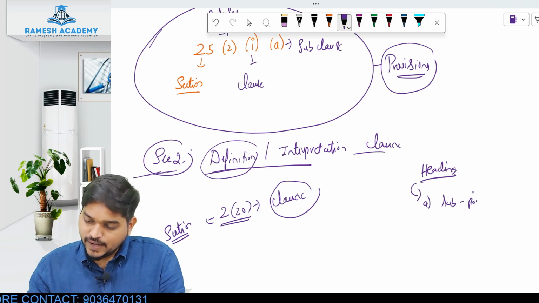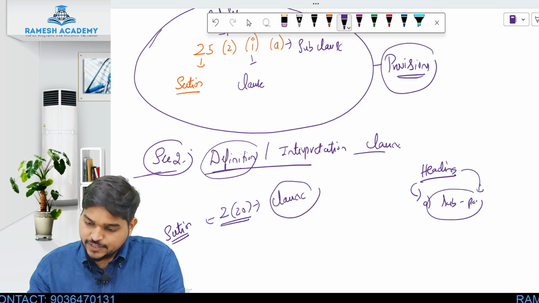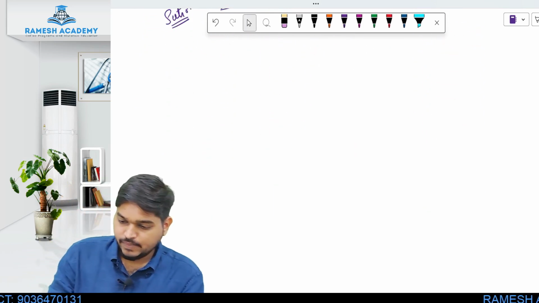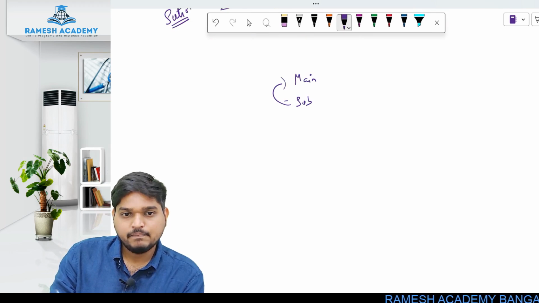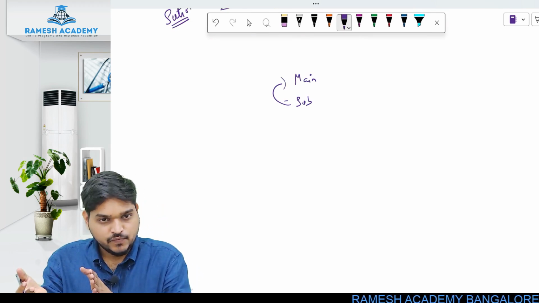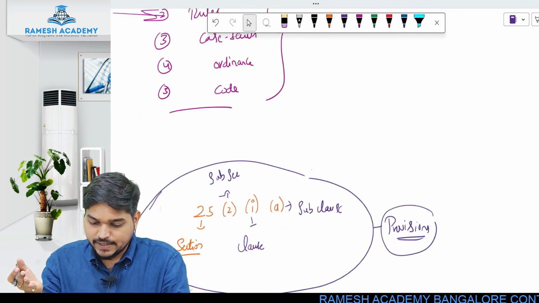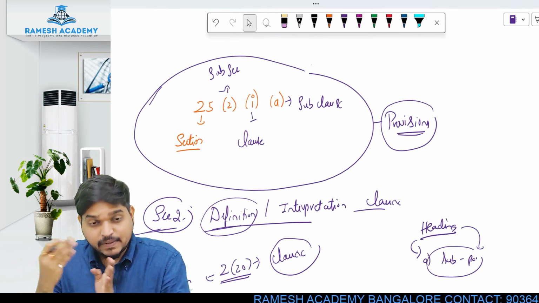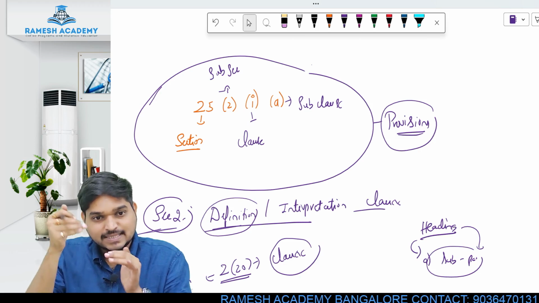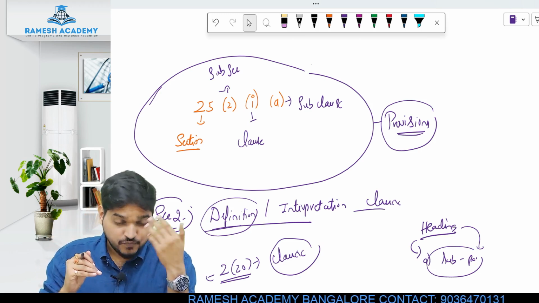Now why do we write sub part? Because it is somewhere related to the main part. If I write a main part, and then I write something again as a sub part, this is somewhere related to the main part, that is why we call it the sub part of it, right? Similarly, if I am writing something in the first part, section, I write related to that only in the second part, that is why it is called a subsection, because the first part and second part are somewhere related.